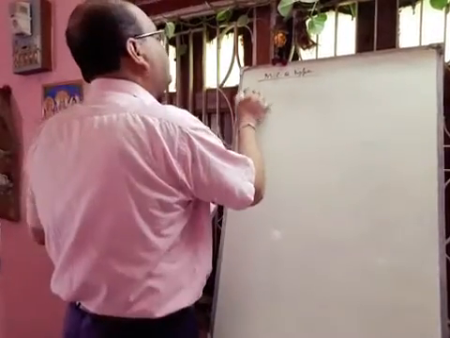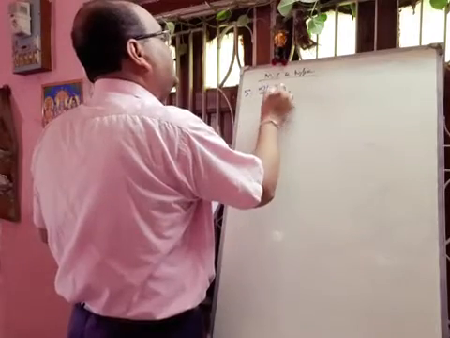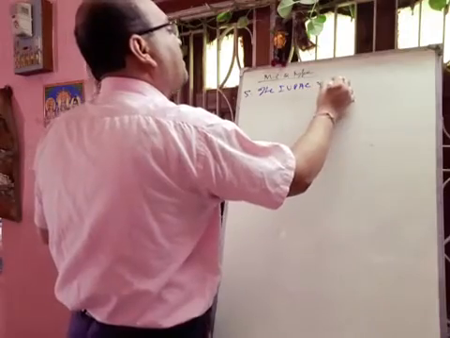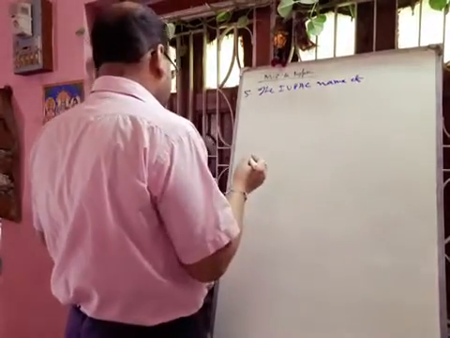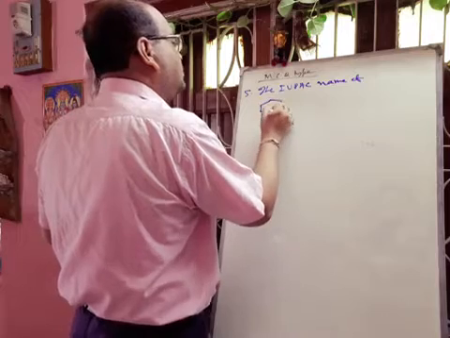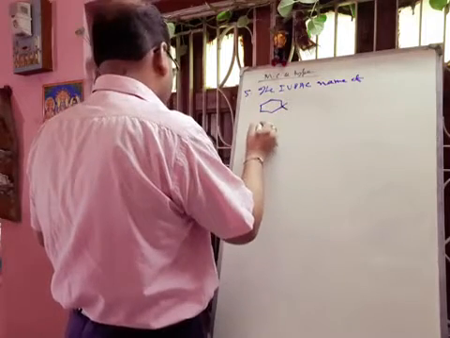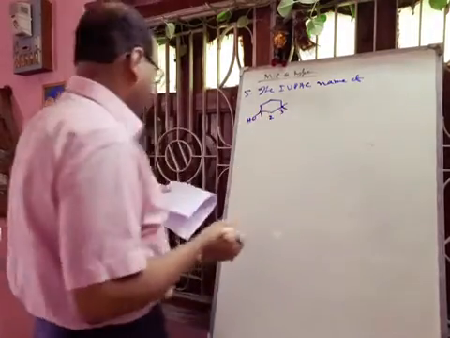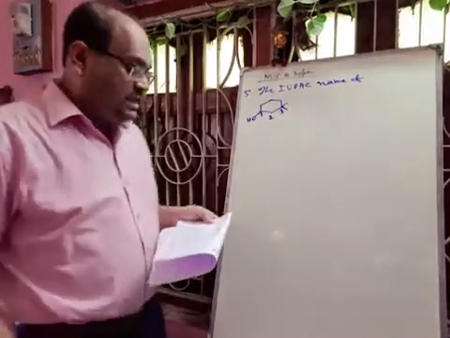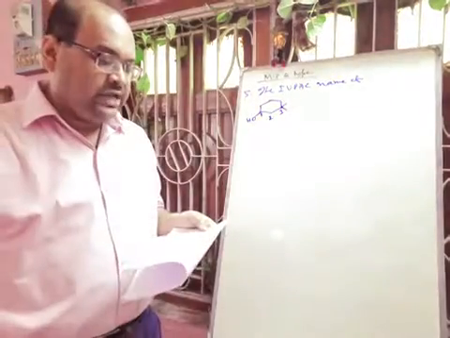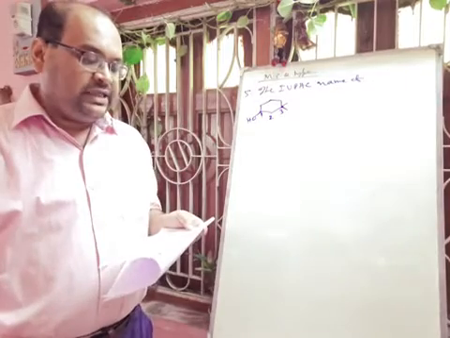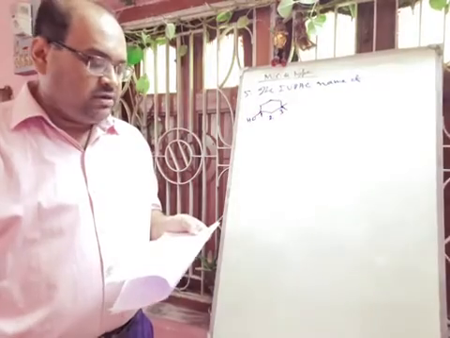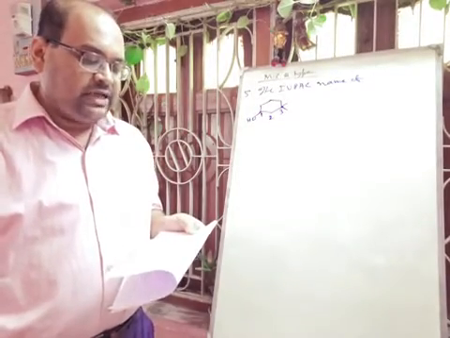Next, problem number 5. The IUPAC name of this compound. 1, 2, 3. Okay. Options are given: 3,3-dimethyl 1-hydroxy cyclohexane, 1,1-dimethyl 3-hydroxy cyclohexane, 3,3-dimethyl 1-cyclohexanol, 1,1-dimethyl 3-cyclohexanol.